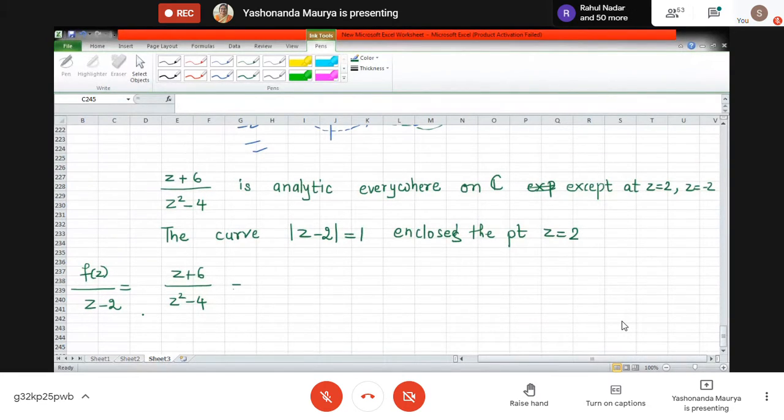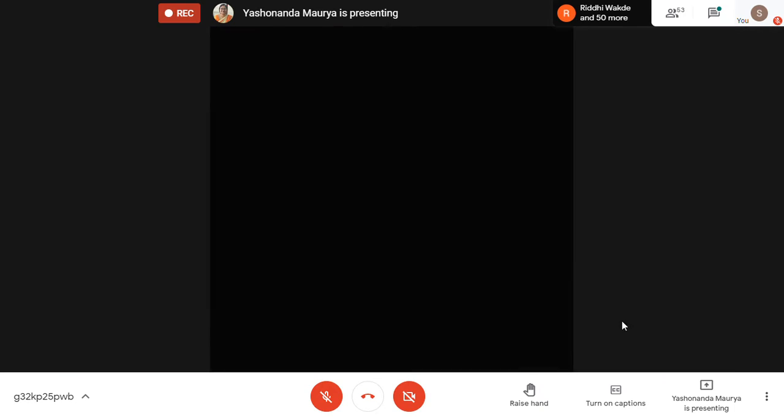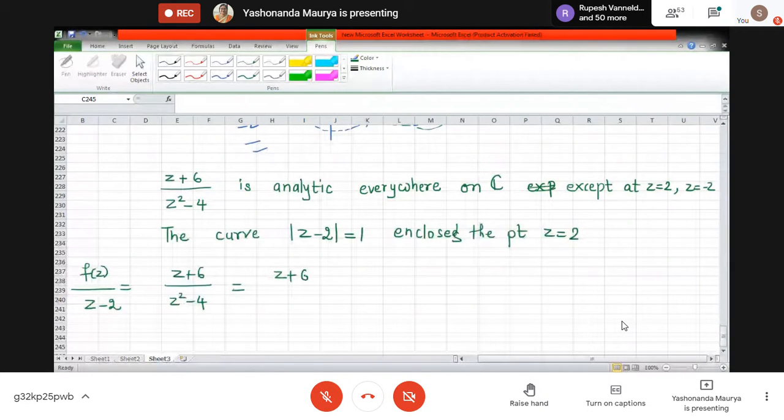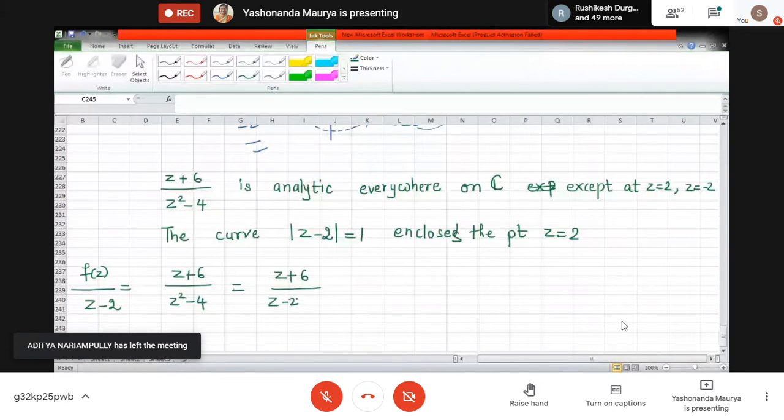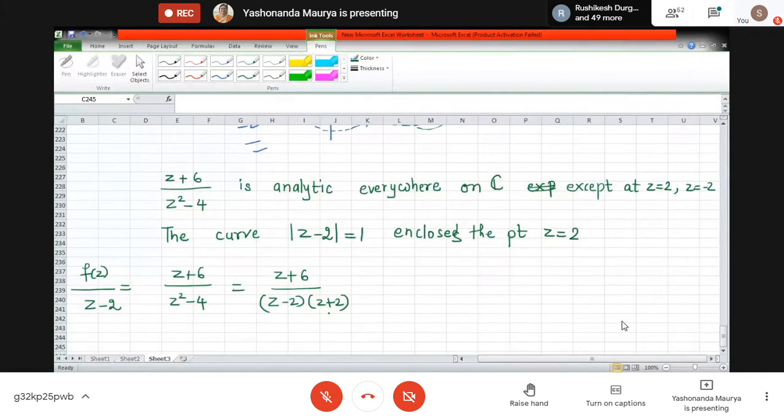We will be writing it in this fashion, then only we'll be able to apply this formula. So how do I do this? This will be z plus 6 divided by, I can write down the factors of the denominator. Now what do I want in the denominator? Only this term. So I'll keep this in the denominator, and the rest I'll transfer to the numerator. So it will be z plus 6 divided by z plus 2. Is this step clear?